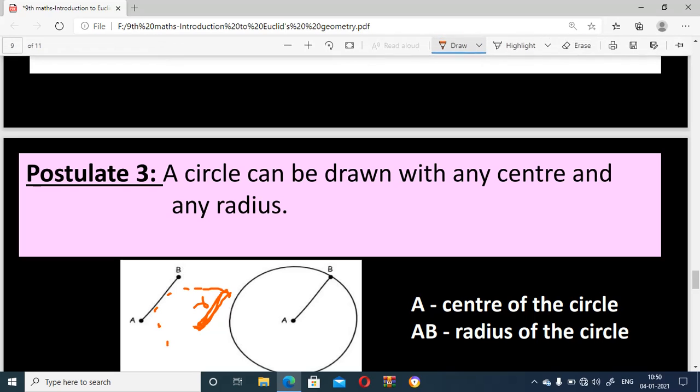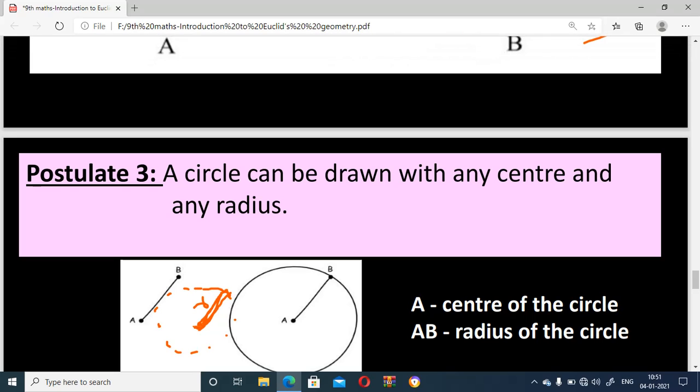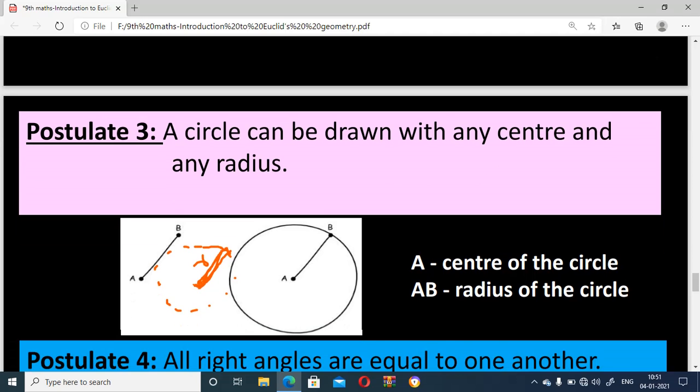By joining this, we draw a circle. By using the center and radius, we draw a circle. This is the third postulate.